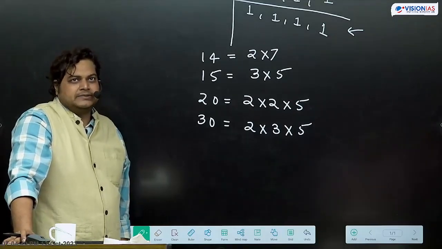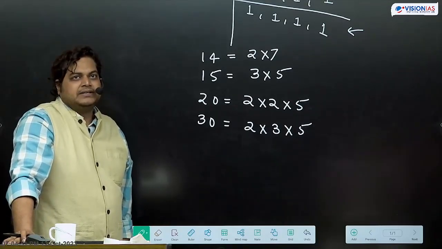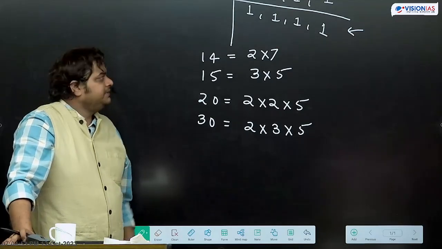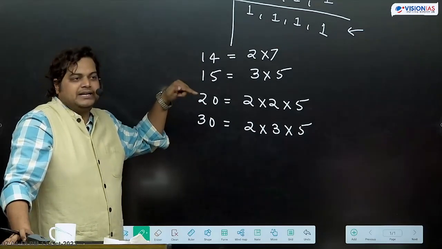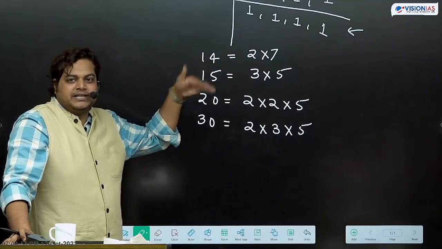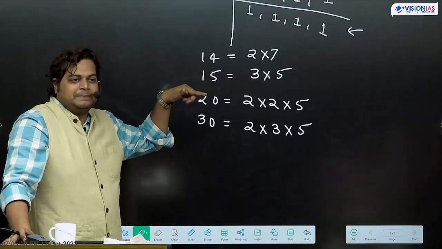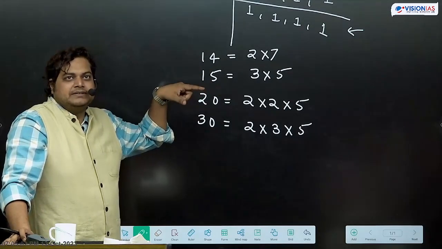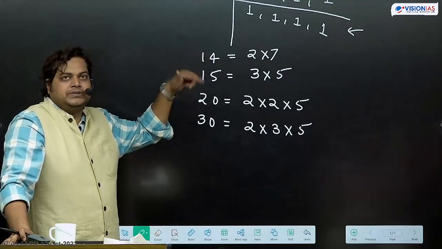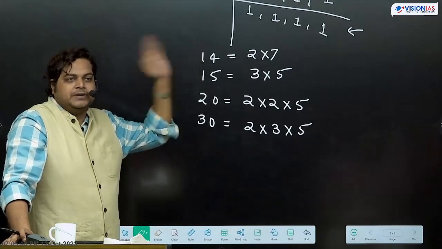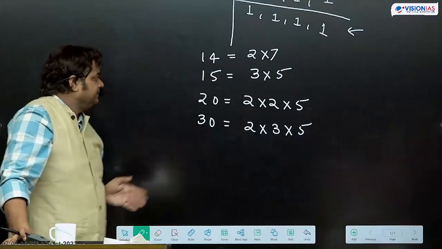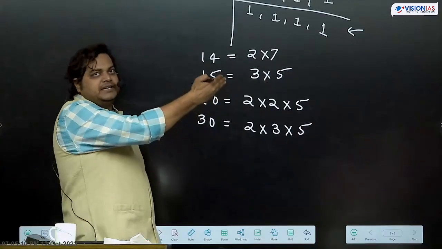Yes, 2, 3, 5, 6. Because what happens is that 2 we are taking multiple times, so everything divisible by 2 will be cut, then 3 will come, then 5. 6 will fall in either 2 or 3 somewhere, and 8 will fall under 2. So only prime numbers will come. So we can call this prime factorization.